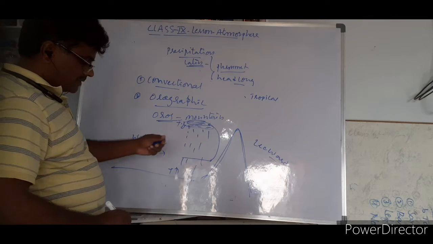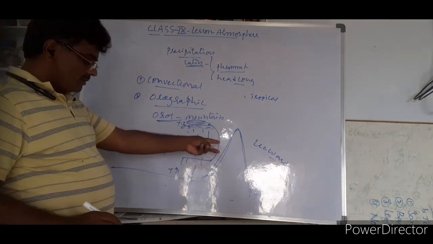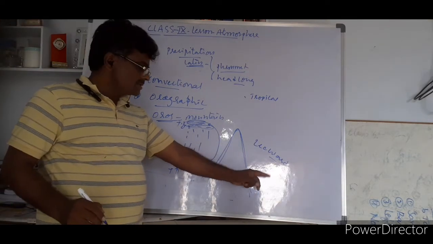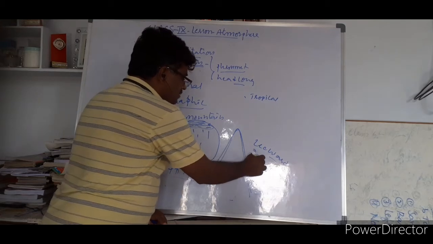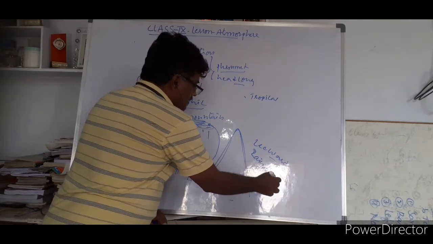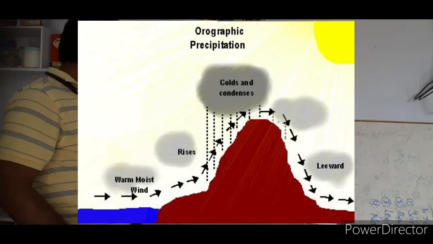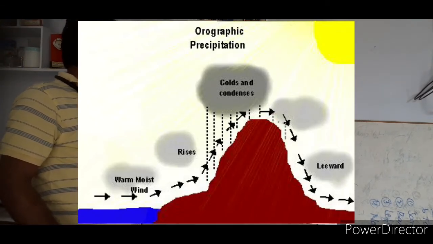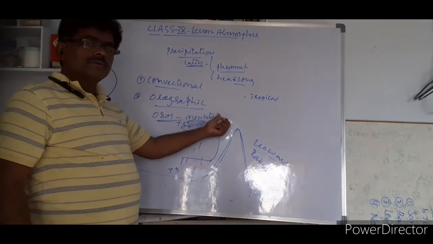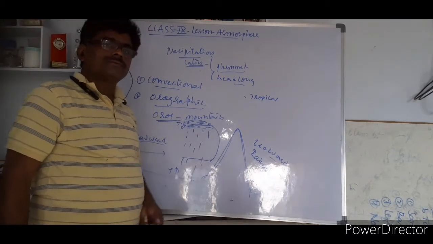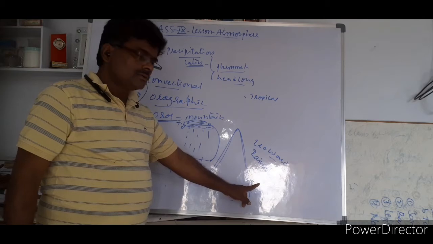Windward direction, leeward direction. There are two things: windward and leeward, either side. This is called rain shadow region. There will not be rain here, because the wind rises up on the windward side. Here only the cloud formation will be, but on this side there is no cloud formation. So this is called rain shadow region.